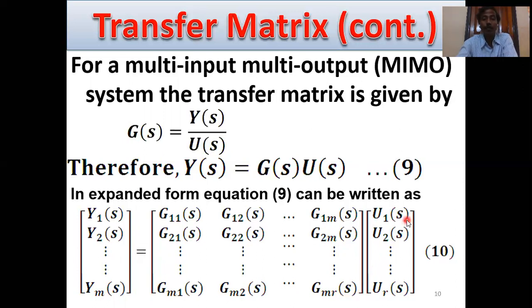And what is the input dimension? This is U1(s), U2(s), U3(s), up to Ur(s). So this is an r cross 1 matrix. By matrix properties, in multiplication m cross r into r cross 1, the r cancels. The result is an m cross 1 matrix. So the left hand side is m cross 1 and the right hand side is also m cross 1. So the dimensions are the same.